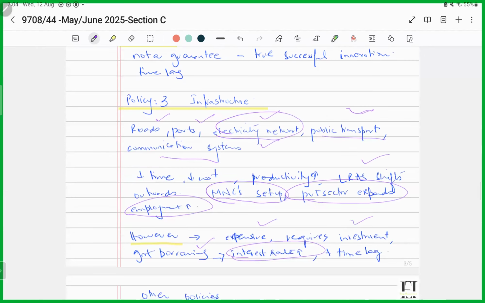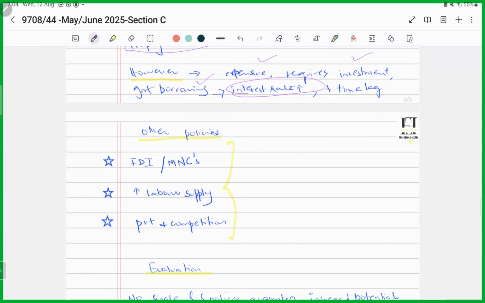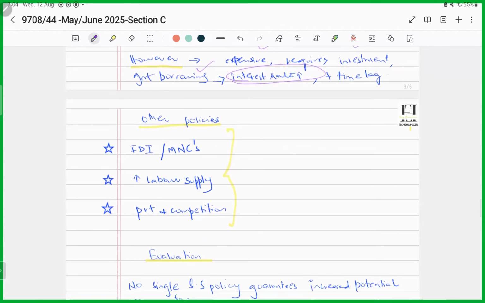Now, other than these three supply side policies, you could have chosen foreign direct investment, or you could have talked about privatization and competition, or you could have talked about how increases in labor supply would also have increased your potential output. If you had chosen any of these three, or maybe all three, they would also have been equally right.